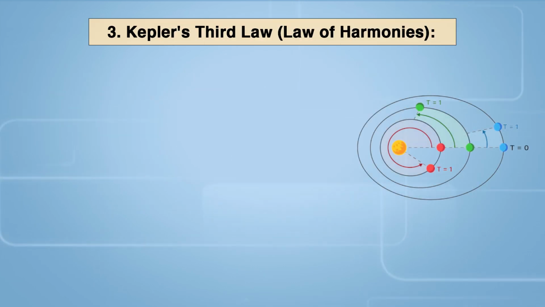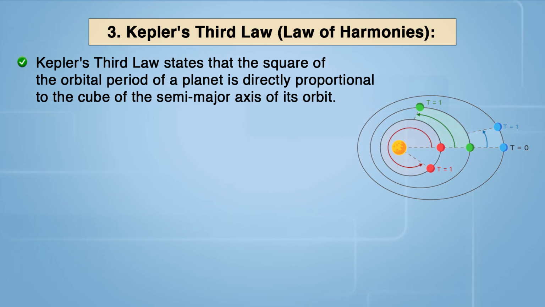Next is Kepler's third law, the law of harmonies. Kepler's third law states that the square of the orbital period of a planet is directly proportional to the cube of the semi-major axis of its orbit.